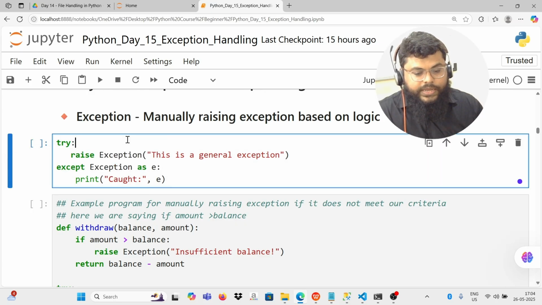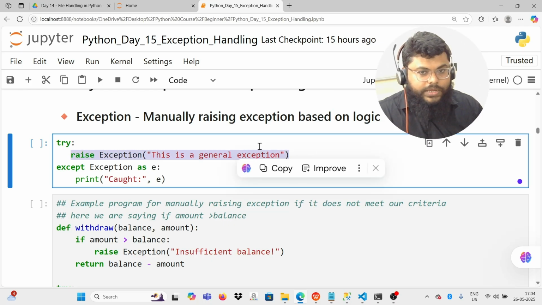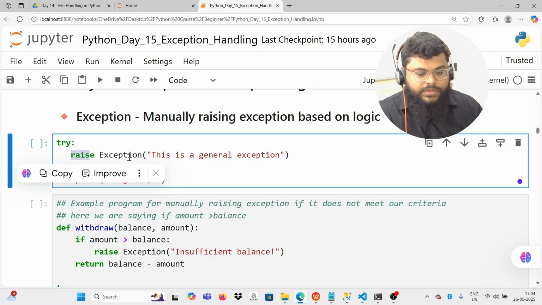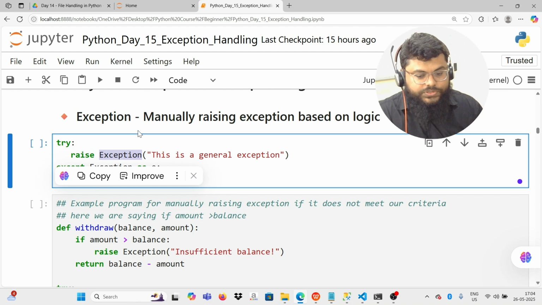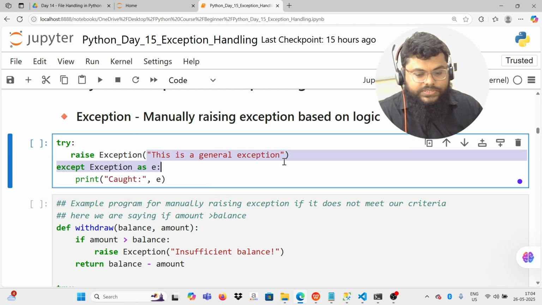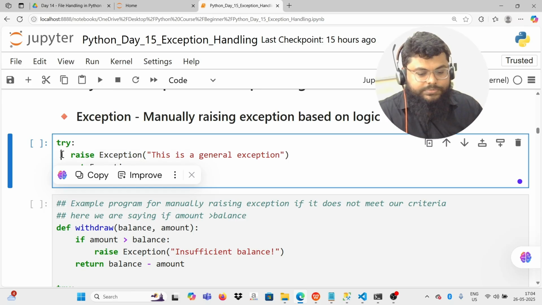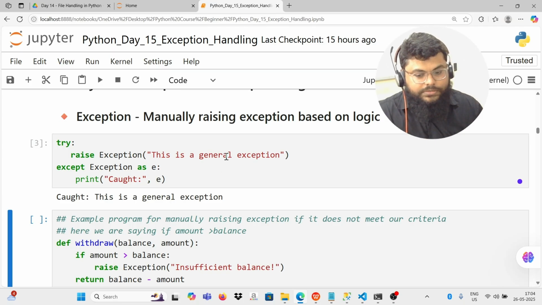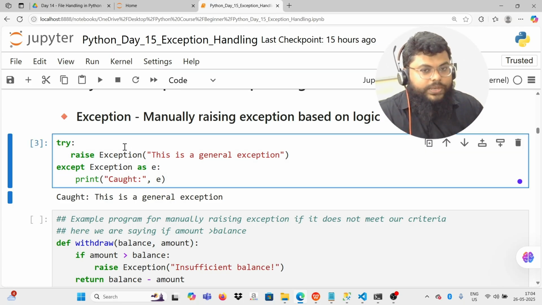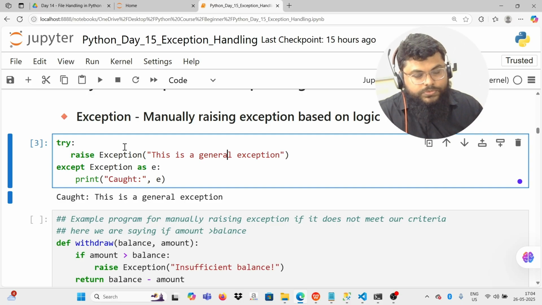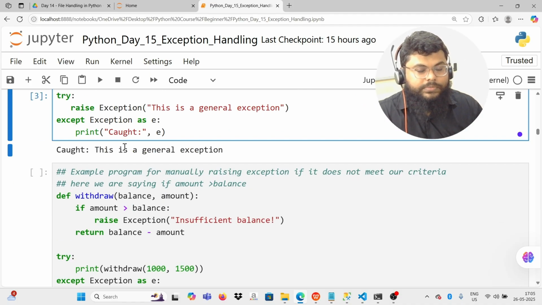So what I did, I wrote a try block and I'm just triggering an exception. Here I don't have any logic, just to show you I'm triggering an exception. What I'm saying is raise Exception. I'm using the inbuilt Exception function and just passing a message. This is a general exception and I'm catching it here in the except block and just printing it. So here you can see caught, this is a general exception. Similarly, I can use this kind of manual exception writing for some custom programs.